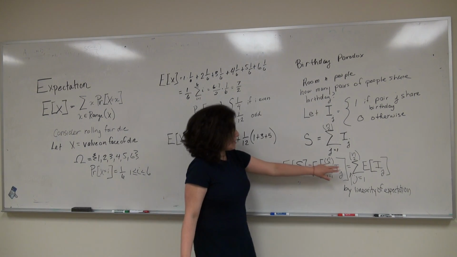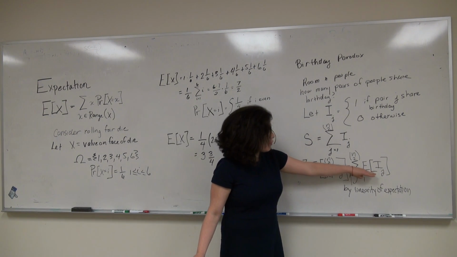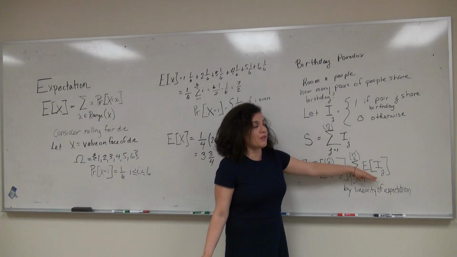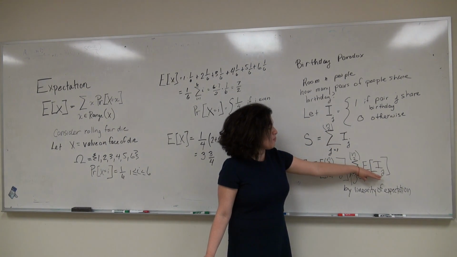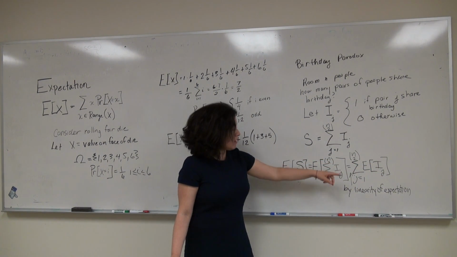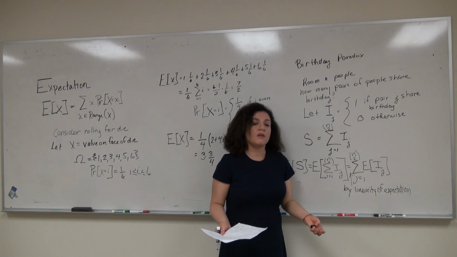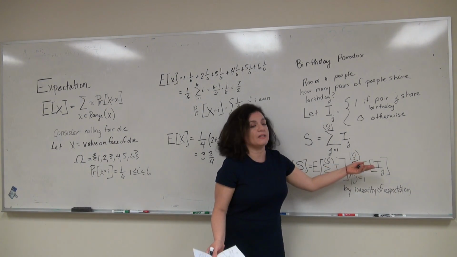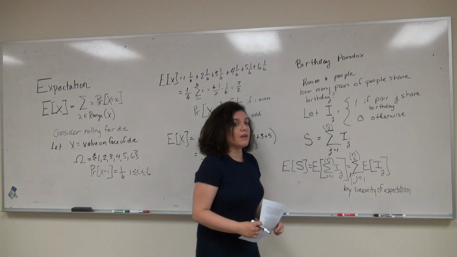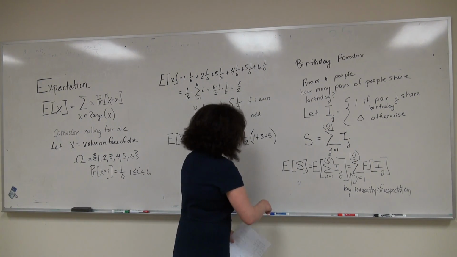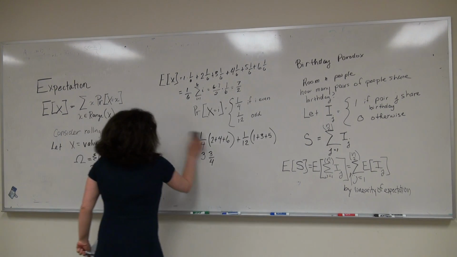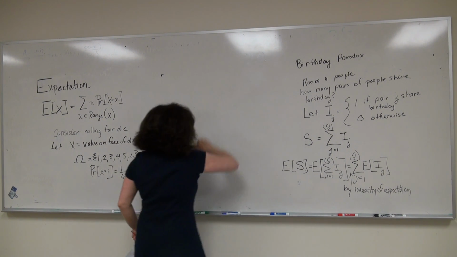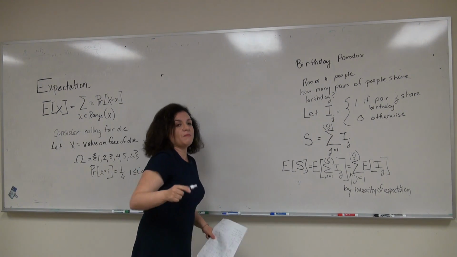Okay. The nice thing that we can use now is that when we're taking the expectation of an indicator variable, in this case the indicator variable that pair j shares a birthday, the important thing to remember is that the expectation of the indicator variable is just the probability of the event that it's indicating, in this case the probability that pair j shares a birthday. I'll be more clear about this in 1 second. We can show this clearly. So let's just calculate this once so we can be convinced of this.